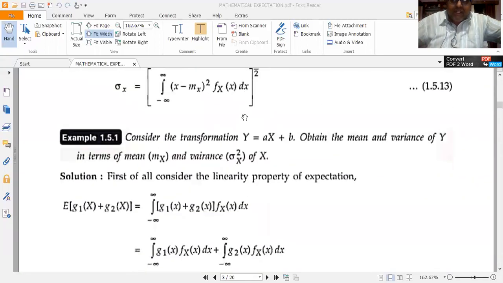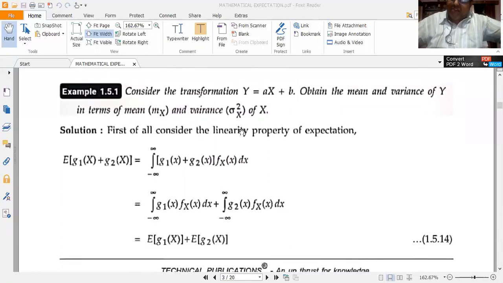But before doing that, I also need to prove the linearity property of the mathematical expectation. So here we shall be proving two properties together. One is for the transformation linking y is equal to ax plus b. Another one is the linearity property of expectation. So first we shall prove the linearity property of expectation.